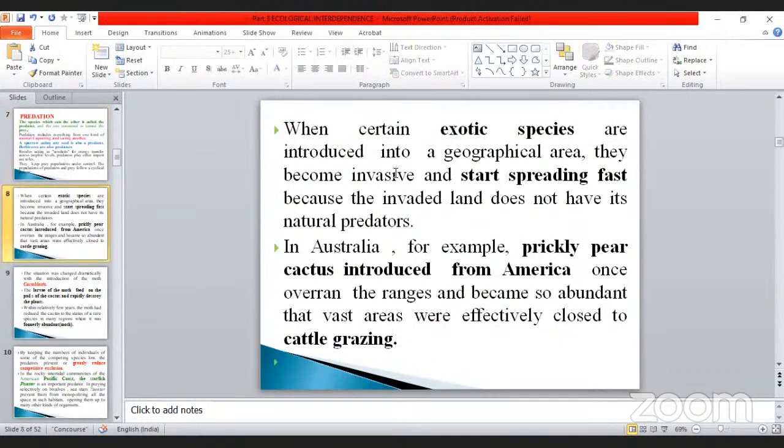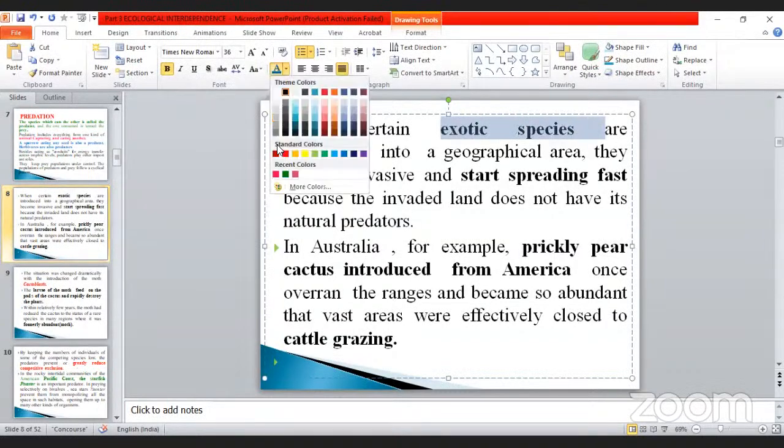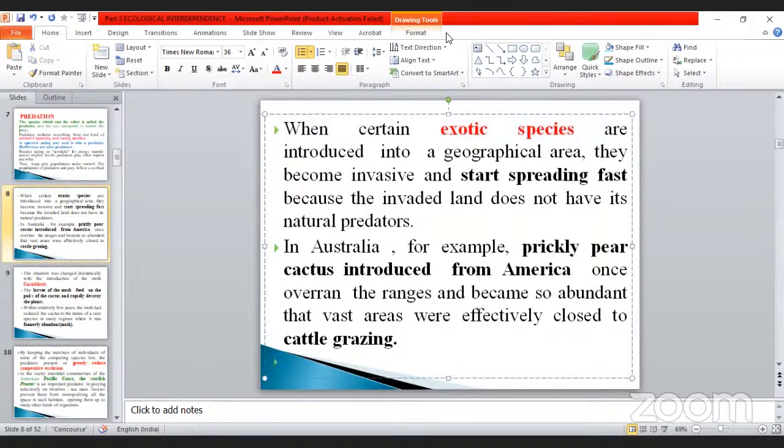When certain exotic species are introduced into a geographical area, they become invasive and start spreading fast. Take an example of a forest area where a new species arrives. It can grow easily because there is no predator for it. Automatically it will grow enormously. That is very important when it is an exotic species, a new invading species.